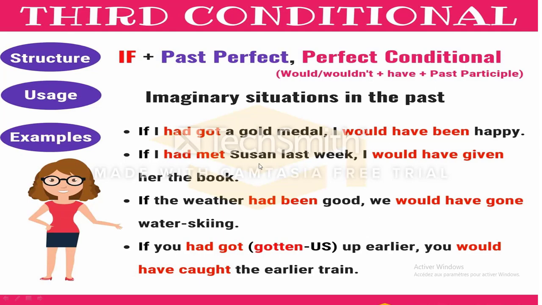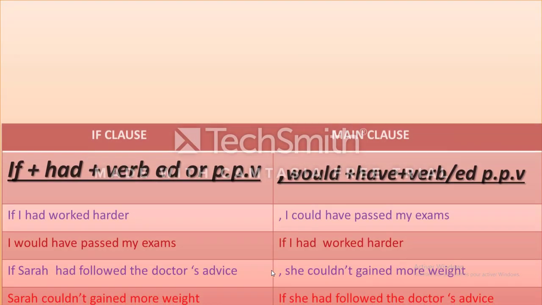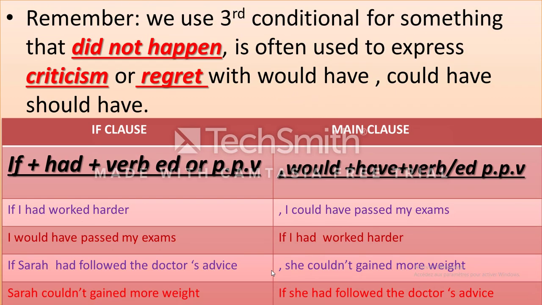If I had met Suzanne last week, I would have given her the book. If the weather had been good, we would have gone water skiing. If you had gotten up early, you would have caught the early train. So let's go here. This is the structure for the third conditional. Remember, we use the third conditional for something that did not happen, often to express criticism or regret, with would have, could have, should have.